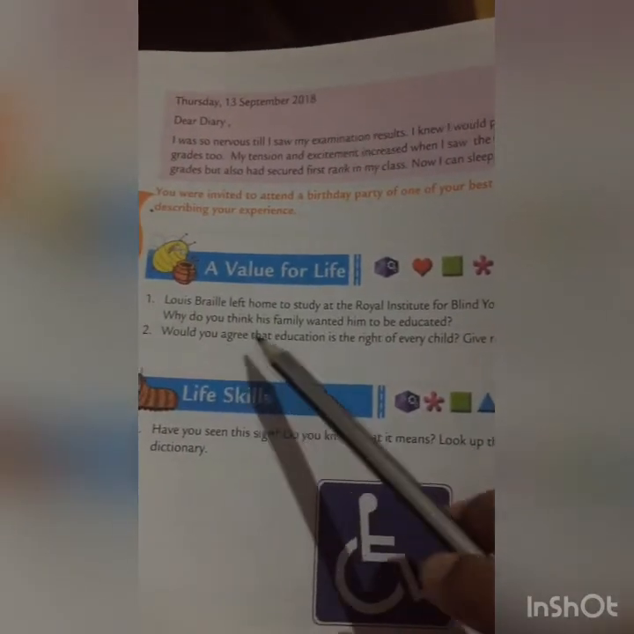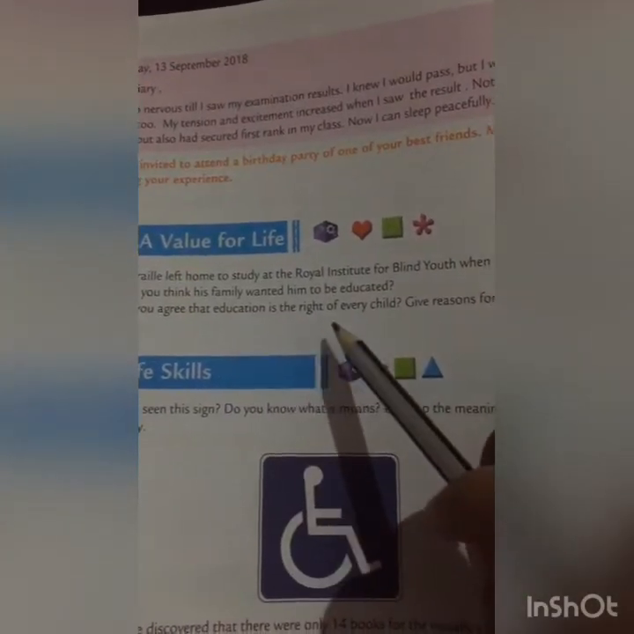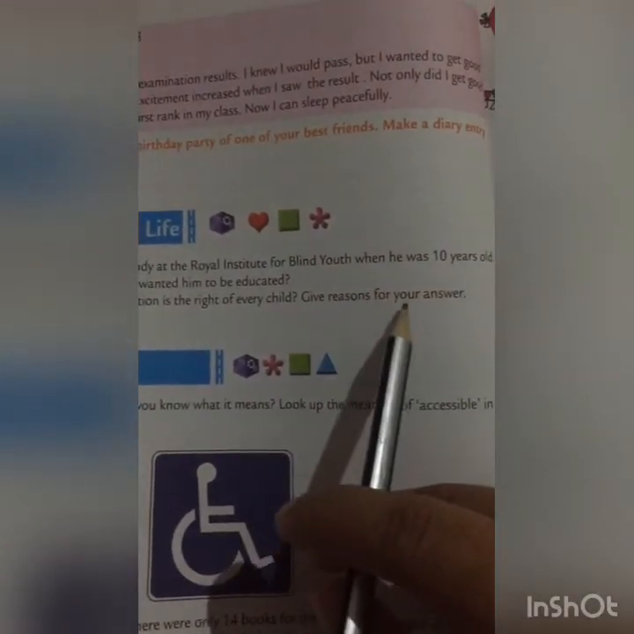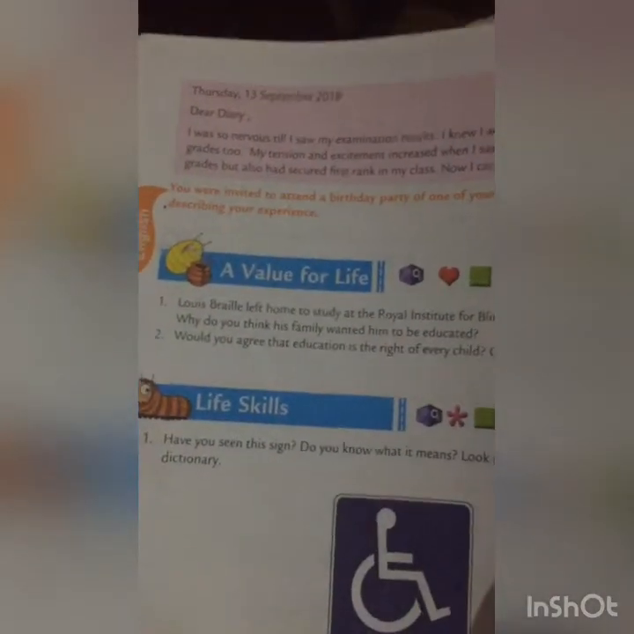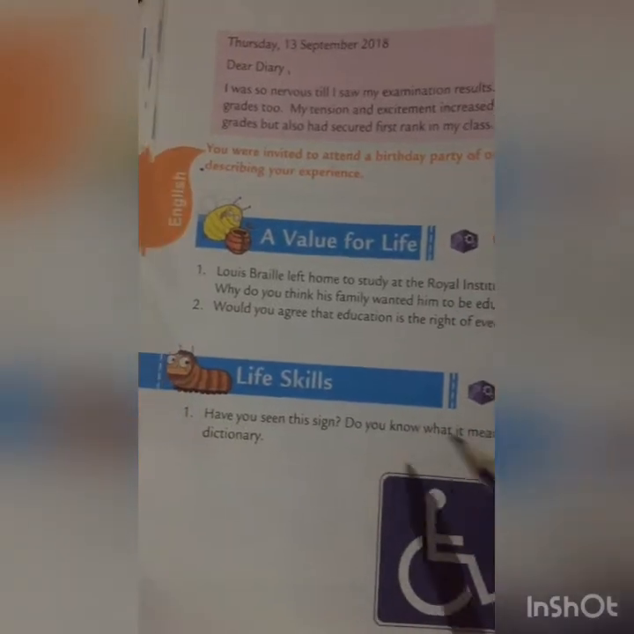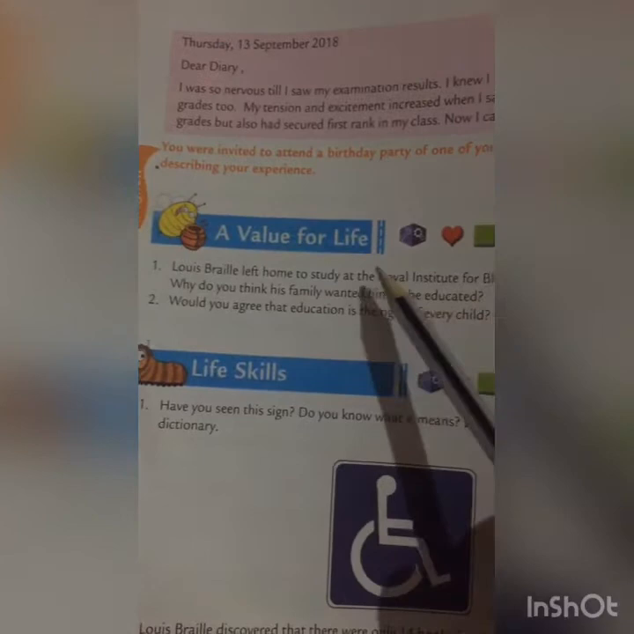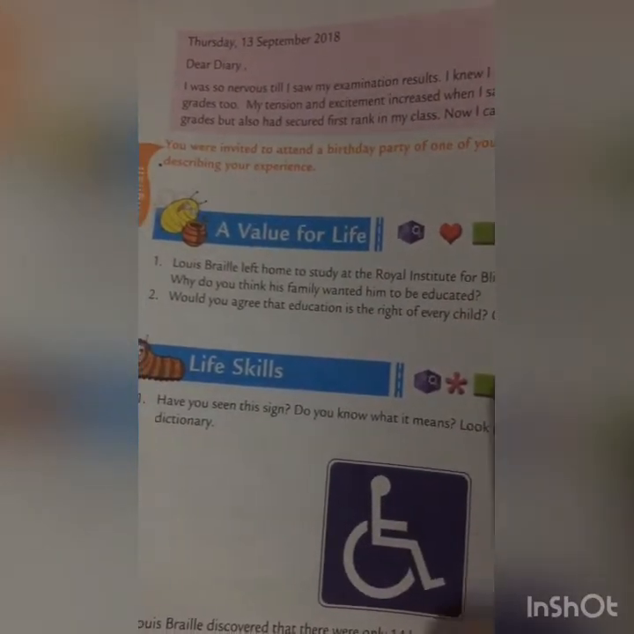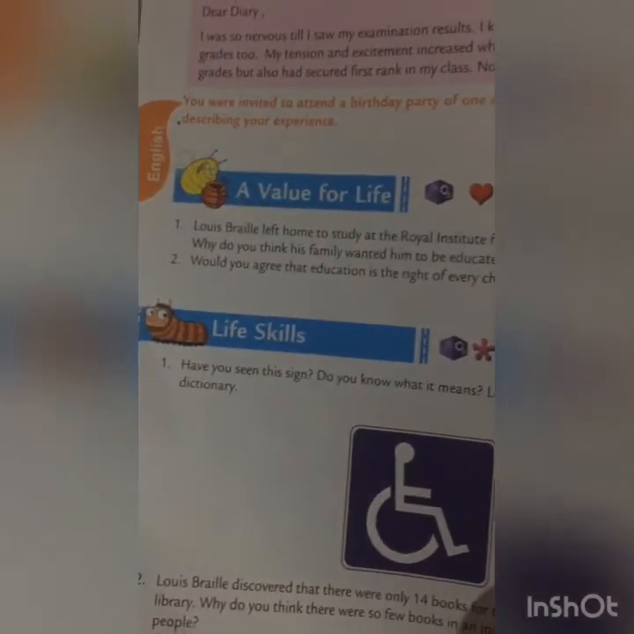And there is another question for you. Would you agree that education is the right of every child? Give reasons for your answer. This is all exercise section and it is to be done by you. We have already read this in our chapter, and please try to describe the answer in your own words.